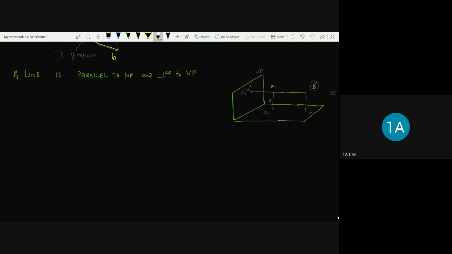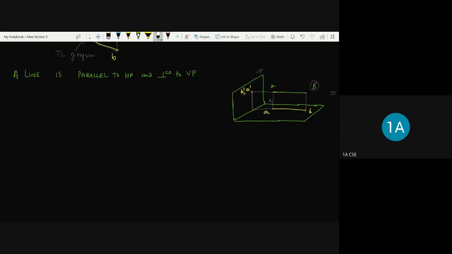It is a point view. So this point represents both B dash comma A dash, and this is going to be A and this is going to be B. So this is the projection of this AB, and if I draw the projection line joining A dash and A and B dash and B, it lies on the same line.